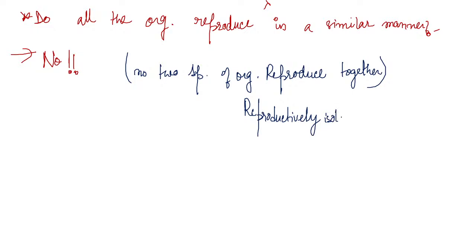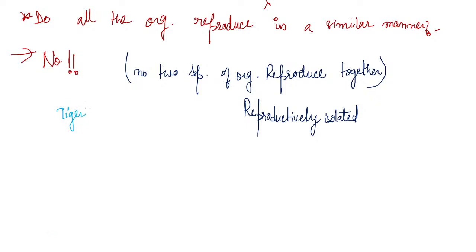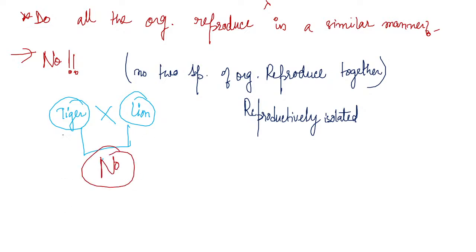For example, the tiger species never reproduces with a lion species. Can we see a marriage between a tiger and a lion? No, it's a big no. We cannot see such marriages. This is species 1, this is species 2, and they do not reproduce between them. So we cannot see any offspring between a tiger and a lion. So no two species reproduce together.